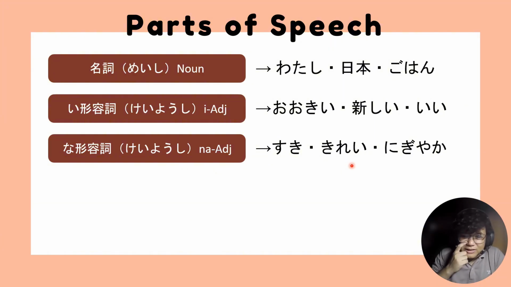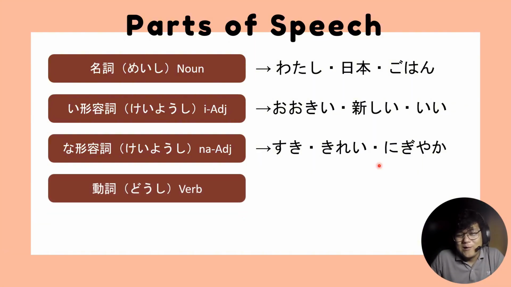But supposedly, if you write kirei in its kanji form, wala talaga yung i na last character. But there's another word that ends with an i character na naka-i talaga, that is kirai. So think of kirei and kirai as special exemptions to the rule. Just remember that those are considered na adjectives, not i adjectives. Okay, let's move on.